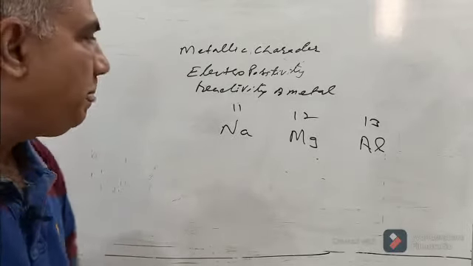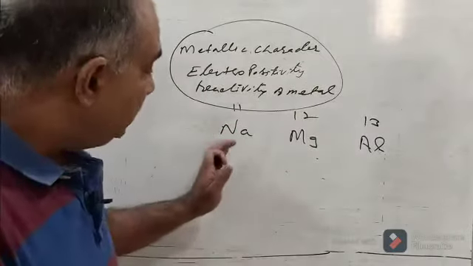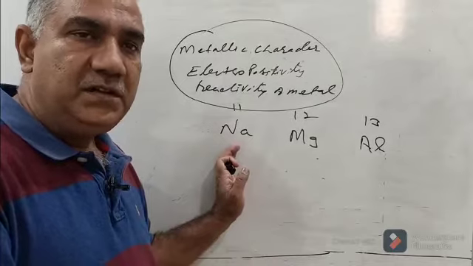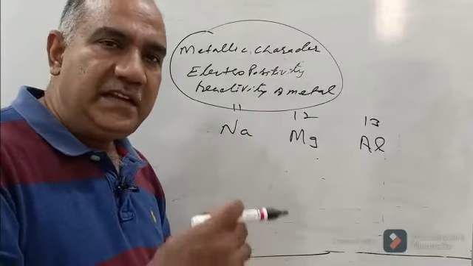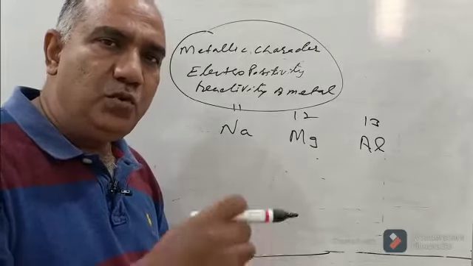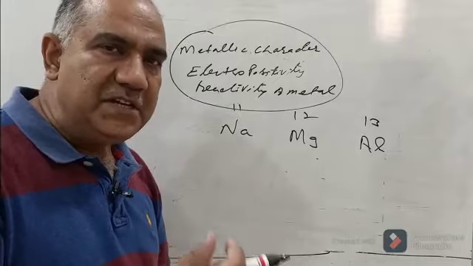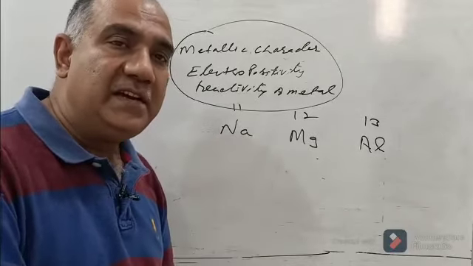When we say sodium is a metal, what does that mean? Sodium is electropositive, what does that mean? The tendency of an element to lose an electron and become electropositive is the measure of its electropositivity. Also, that is the measure of its metallic character.